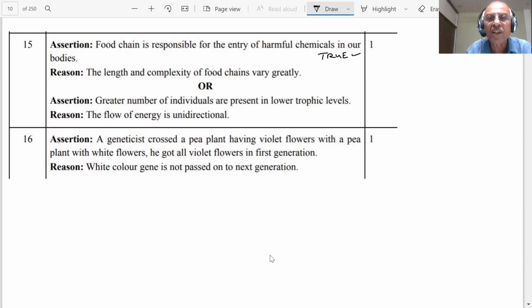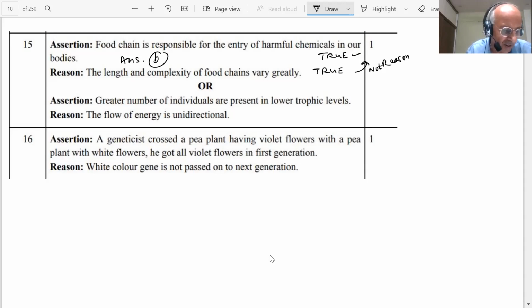The length and complexity of the food chain varies. That is also true, student. Okay, that is also true. But this is not the reason for A. This is not the correct explanation for the assertion, student. Therefore, student, the answer for this will be B. Our answer is B in this case, since the choice is given.